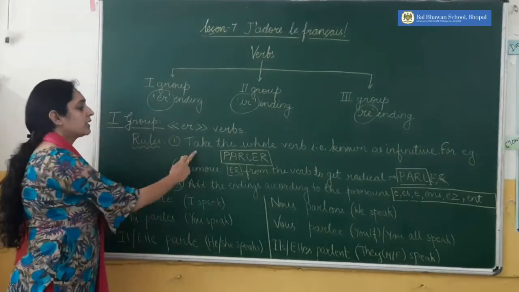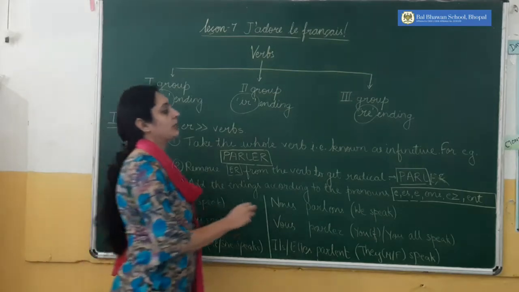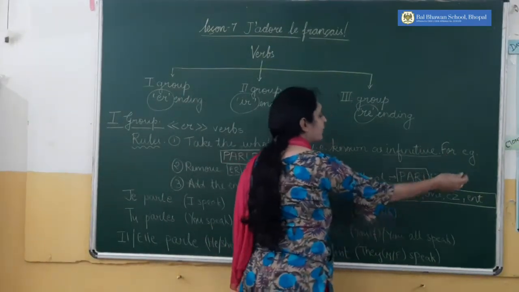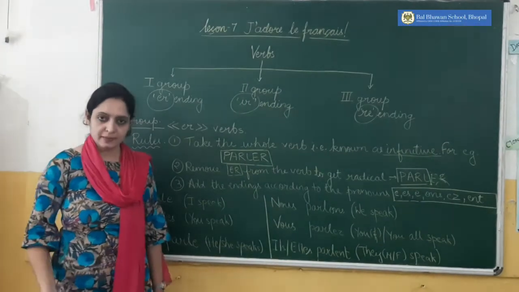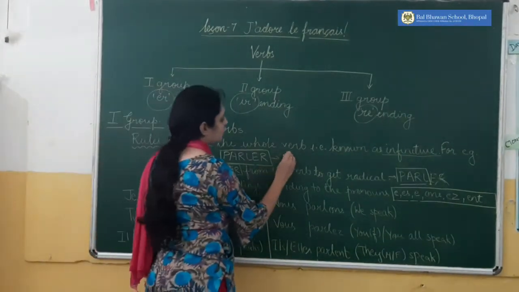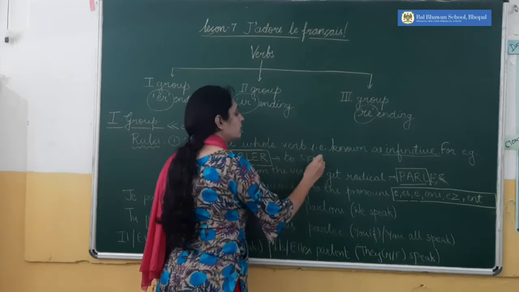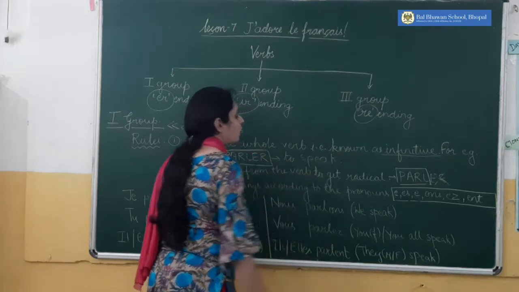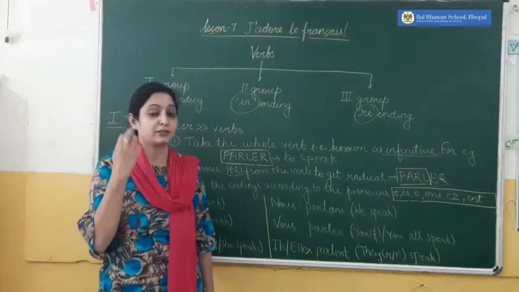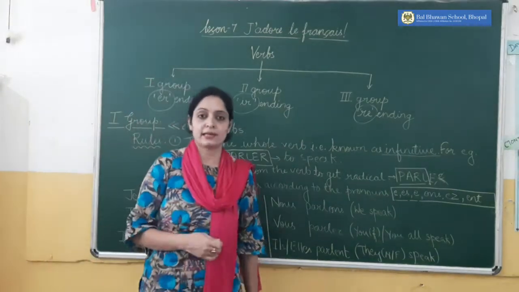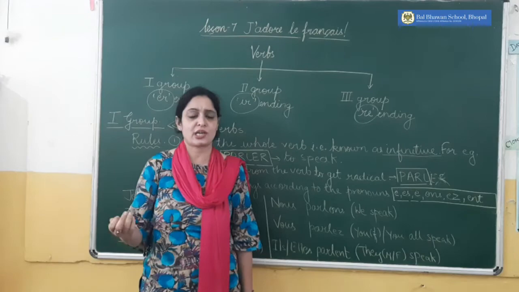Number one, take the whole verb, which is known as the infinitive. For example, I have taken the verb parler. Parler means to speak. You have already used this verb, for example, je parle trois langues, je parle anglais, je parle français. I speak French, I speak English.